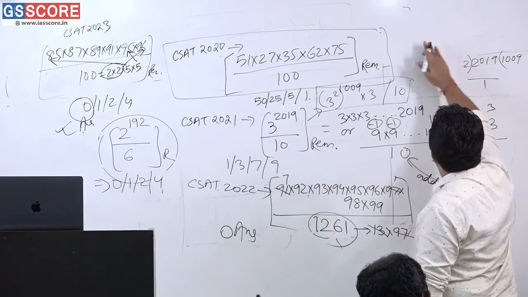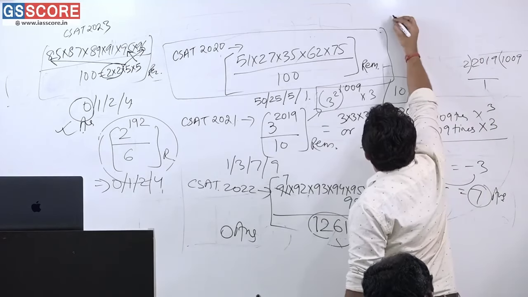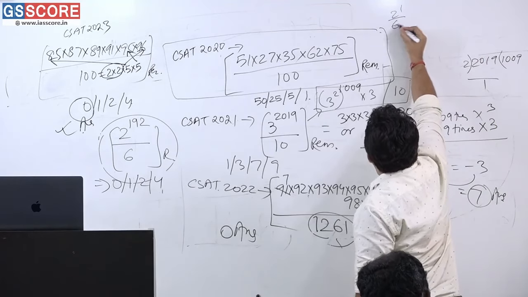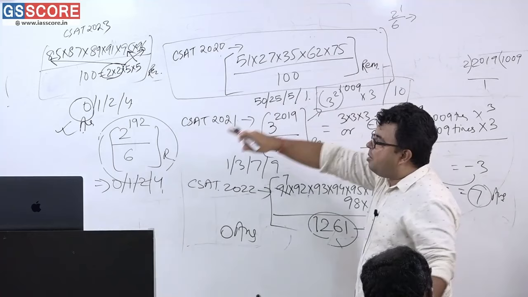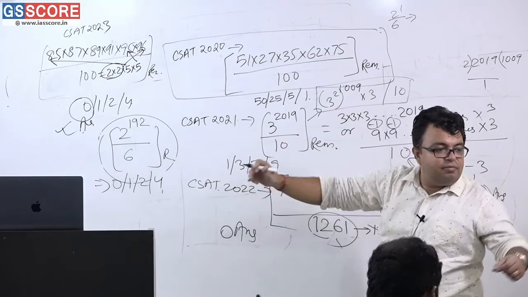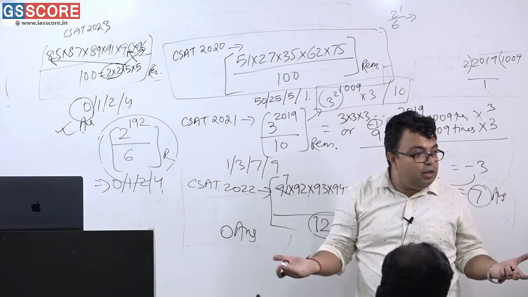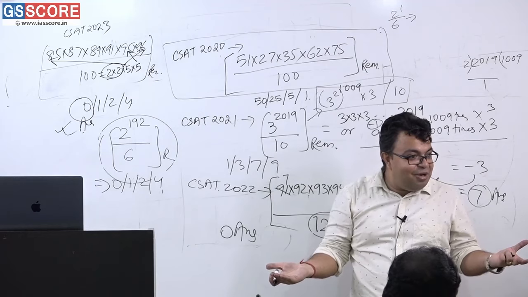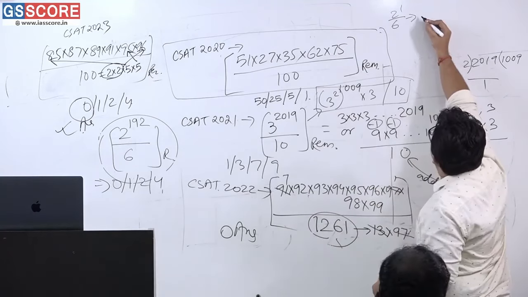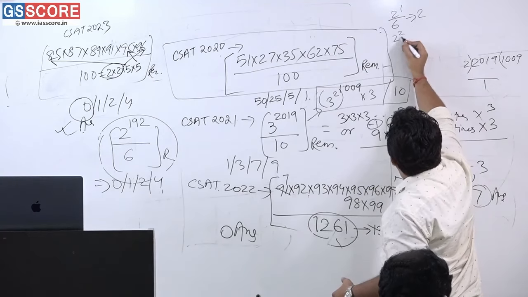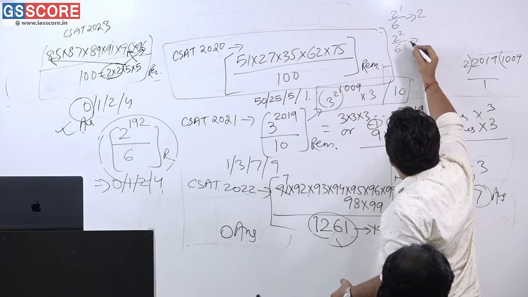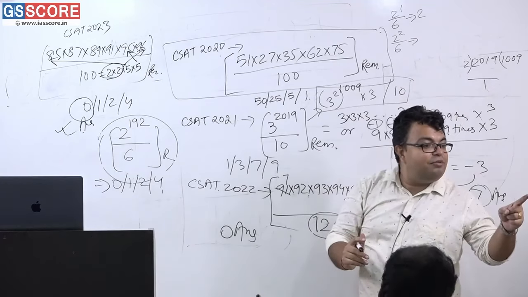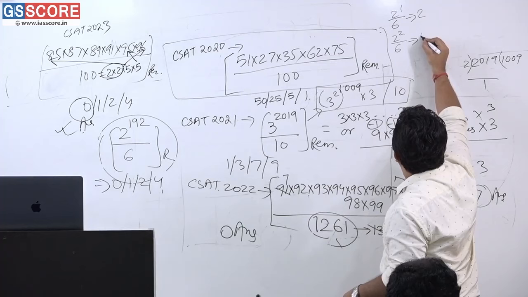Can I write it here? 2 to the power 1 when divided by 6, what is the remainder? When you divide 2 by 6, what is the remainder? Tell me. 2 is the remainder. Yes. Now when you divide 2 to the power 2 by 6, what is the remainder? 4 divided by 6, what is the remainder? 4. 4 is less than 6.